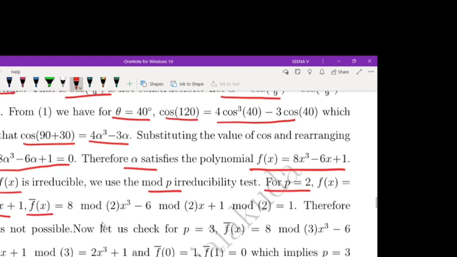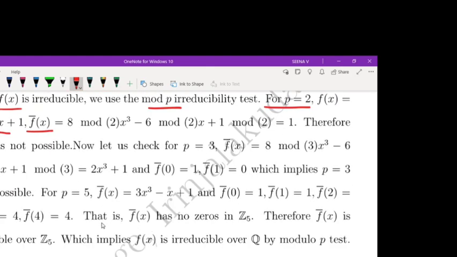So what is 8 mod 2? 8 mod 2 is 0. So for f bar x, 8 mod 2 is 0, 6 mod 2 is 0, and 1 mod 2 is 1. So for P equal to 2, we get f bar x is equal to 1 here. So P equal to 2 is not possible, because the degree of f bar x is not equal to the degree of f of x.